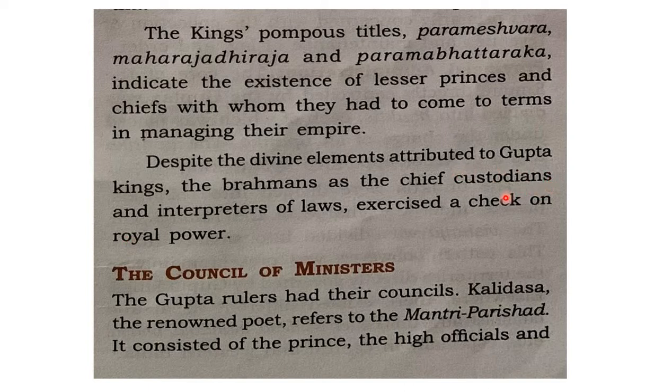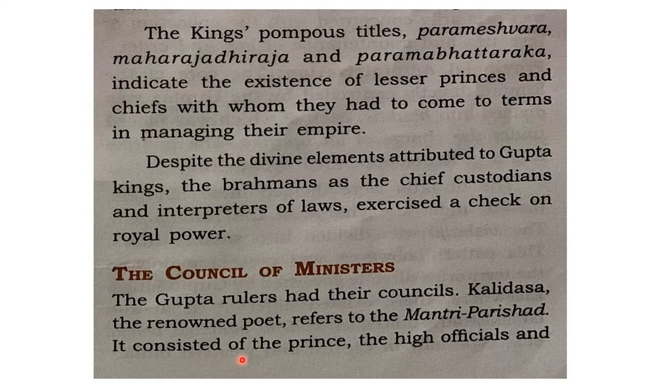In the rest of the areas they were enjoying absolute powers, while taking the counsel of ministers. The Gupta rulers had their councils. Kalidasa, the renowned poet, refers to the Mantri Parishad. So councils were there, like you can consider them like modern states. Kalidasa, the renowned poet, refers to the Mantri Parishad. So he speaks about a group of ministers. The poet in his writings uses a word called Mantri Parishad. Mantri Parishad means a group of ministers.